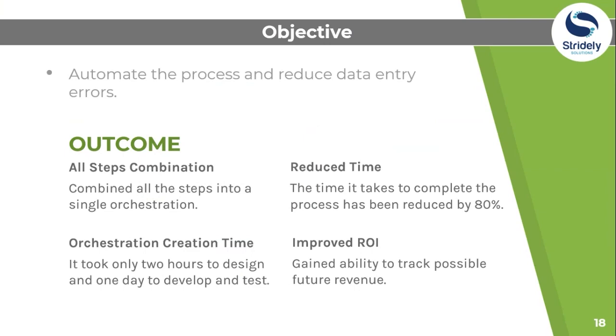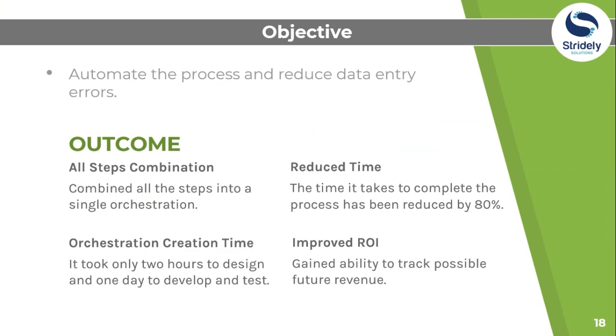All 4 steps now are in single orchestration, which can be called from a form extension of ERP or a handheld scanner as well, which is a third party external device through which also we can call this orchestration. Now the time it takes to complete the process has been reduced by 80%.